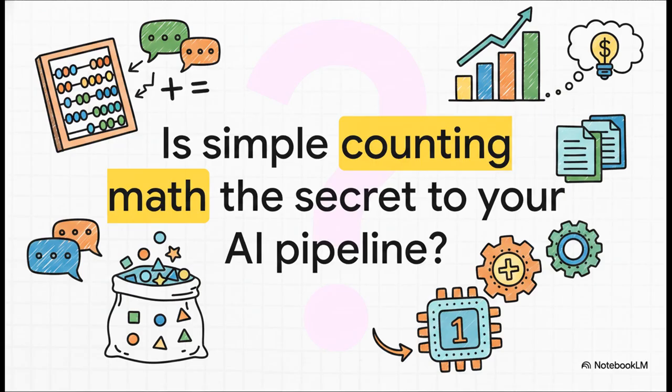So what does this all mean? It leaves us with a pretty fascinating question. In an era where everyone is completely obsessed with billions of parameters, massive compute costs, and complex syntax trees, could the absolute simplest counting math still be the secret ingredient in your next AI pipeline? Honestly, sometimes the dumbest one that works isn't dumb at all. It's just a masterpiece of efficiency.